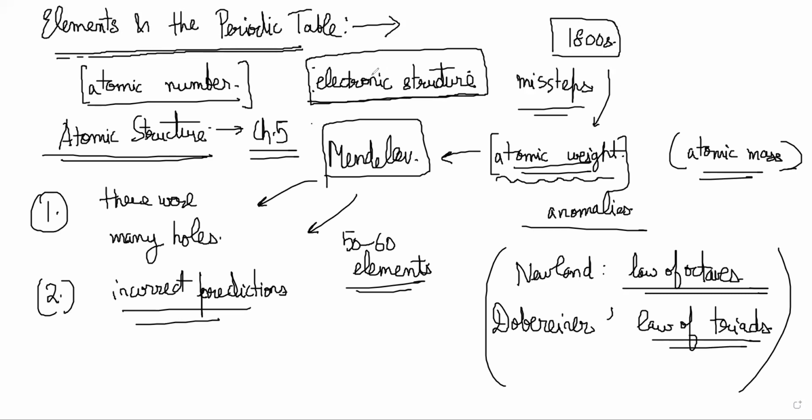Why is that important? The reason is that electronic structure will influence chemical reactivity, will decide reactivity and how that particular atom will behave. So if electronic structure is what is deciding reactivity, then you will be able to make predictions about reactivity and the properties of elements only if you organize the elements according to their electronic structure. That was the key understanding that people had later, and finally we had our periodic table.